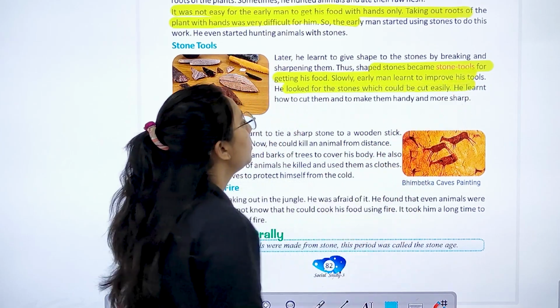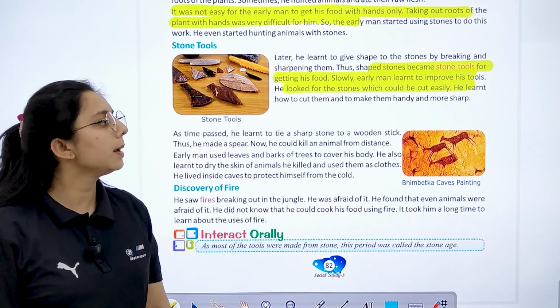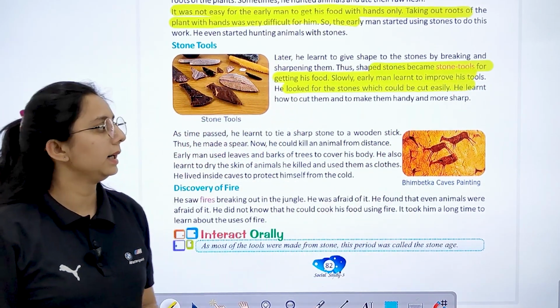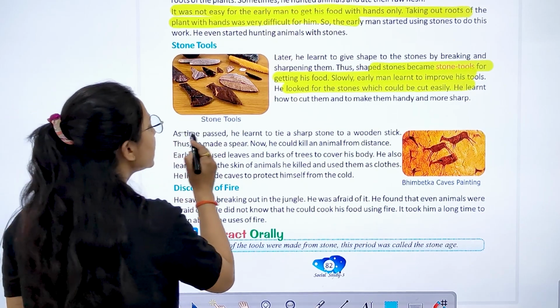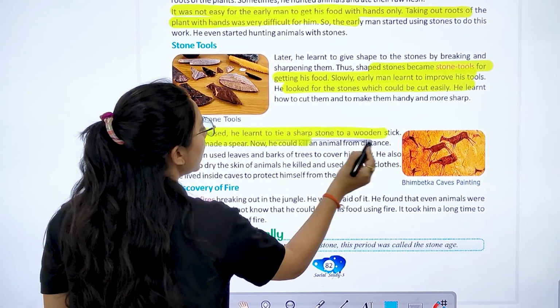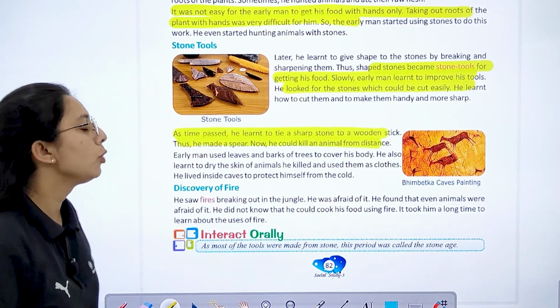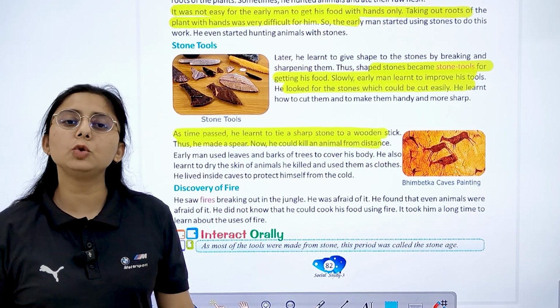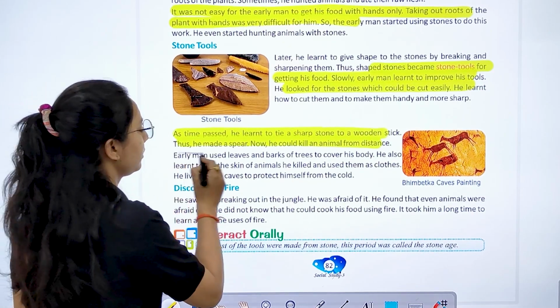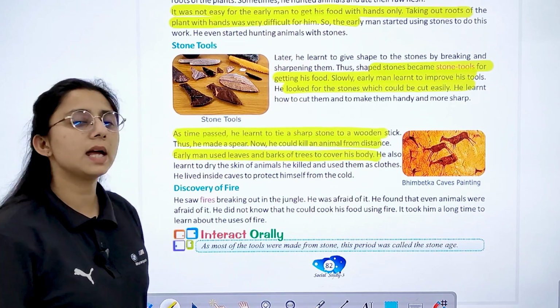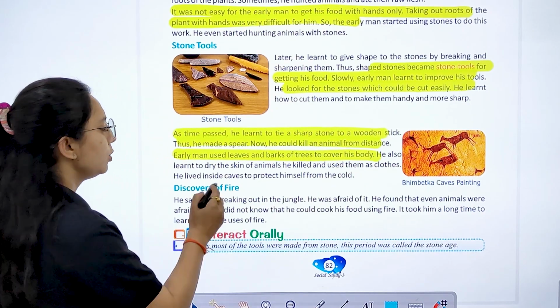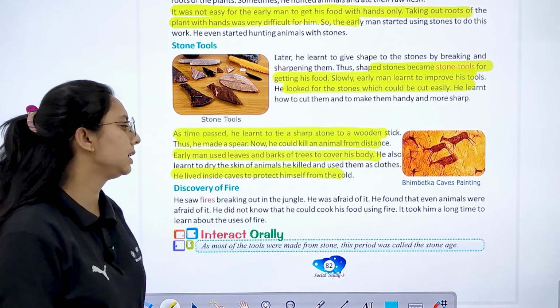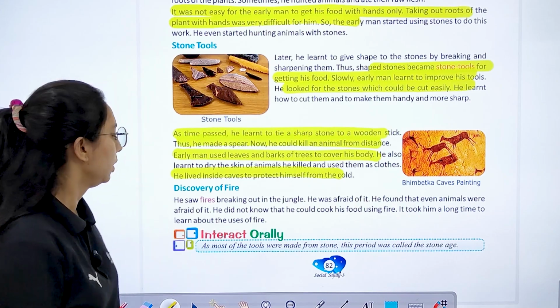Slowly, early man learned to improve his tools and to cut them and to make them handy and more sharp. As the time passed, he learned to tie a sharp stone to a wooden stick. उससे हमने क्या बनाया? Spear बनाया. And with the help of that, he could kill different animals. Early men used leaves and the bark of trees as clothes. He lived inside caves to protect himself from the cold.